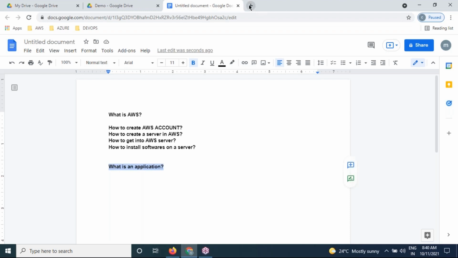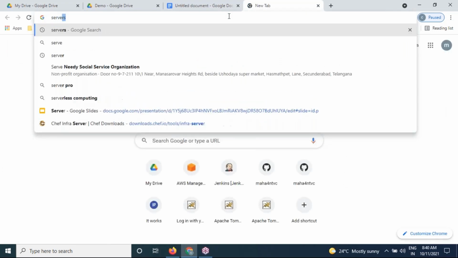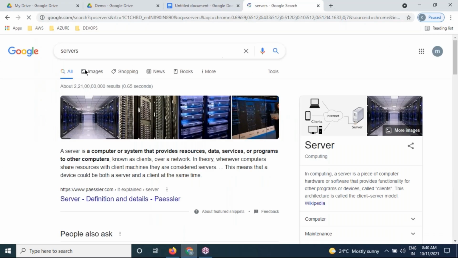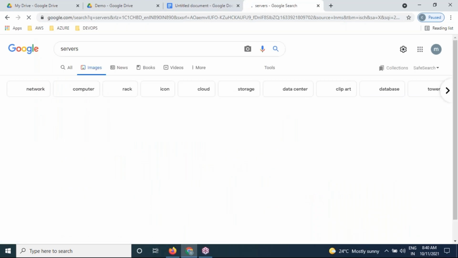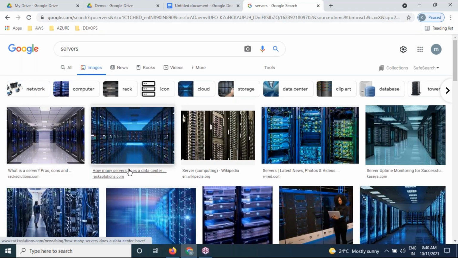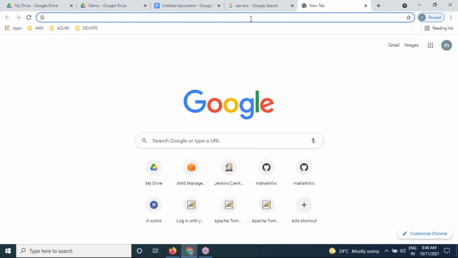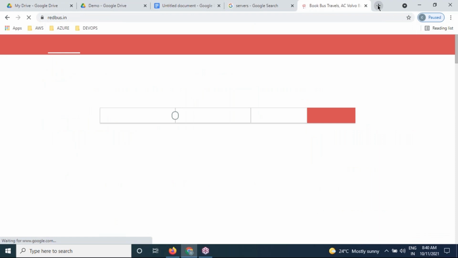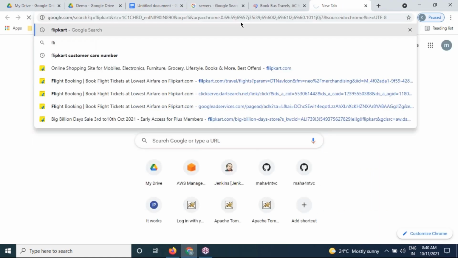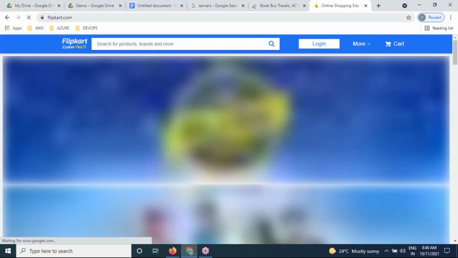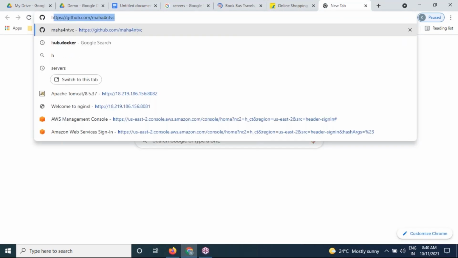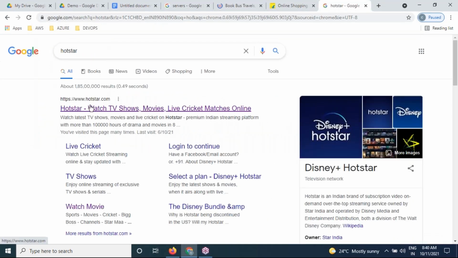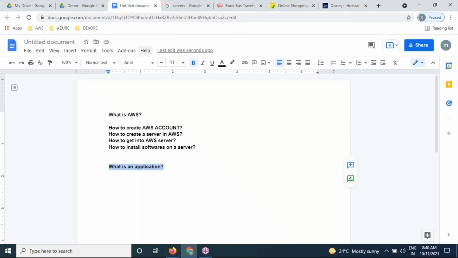That application we are going to be deploying onto the servers, am I right, which you already discussed. After successfully deploying our application on top of the servers, we are going to be accessing it as a website, like redbus.in, Flipkart, Hotstar, anything. Got it? I'll repeat this point very clearly.